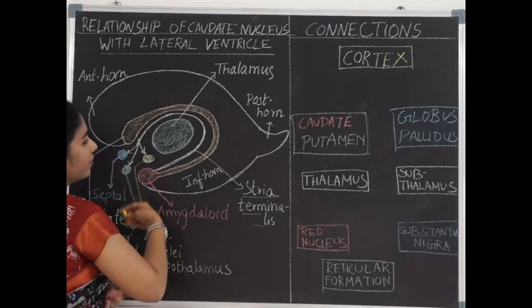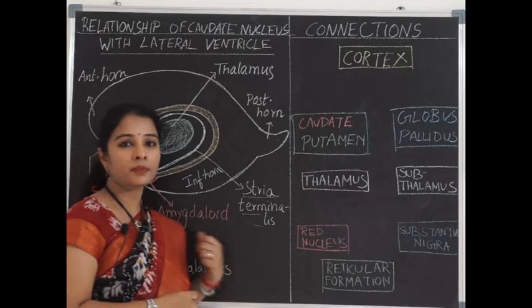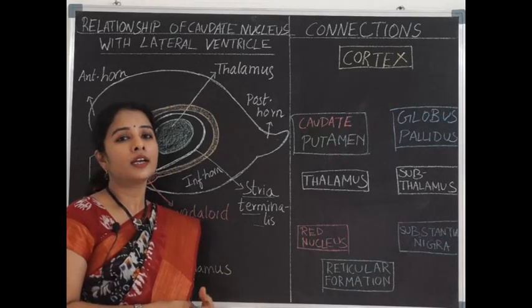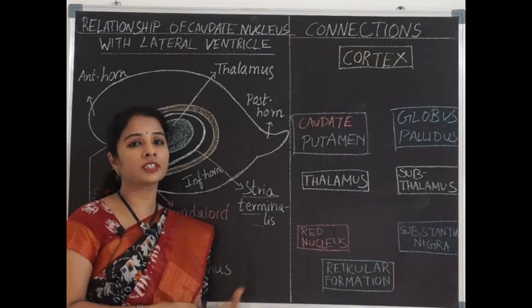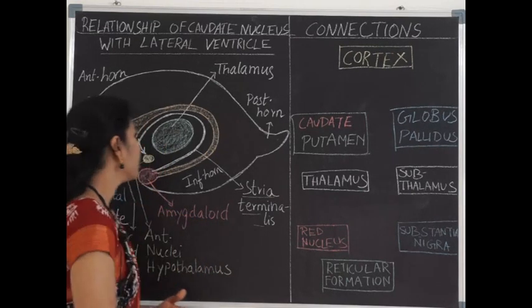Though we consider the amygdaloid body anatomically as a part of the basal ganglia, it is functionally a part of the limbic system. So we shall learn about its connections in the limbic system.